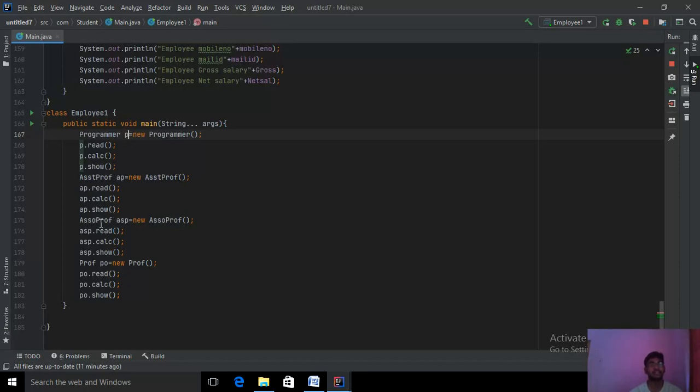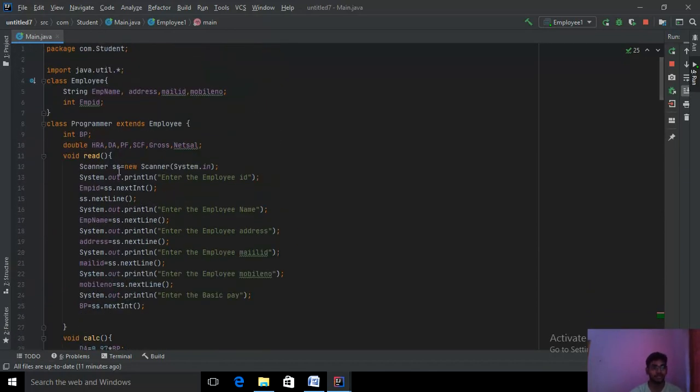Again I'm calling my object reference for associate professor. ASP is my object reference, and the new class name is associate professor. I'm calling the read method, which will take the user input, then the calculation method and show method. After that I'm assigning another professor object reference, PO equals a new professor. PO dot read reads the input, PO dot calculation method, PO dot show method. This is the program for the given question.